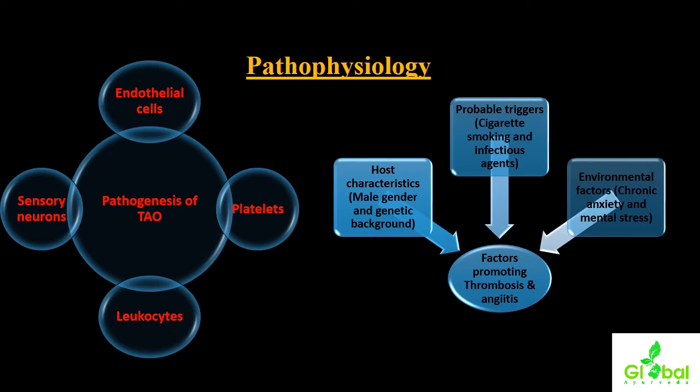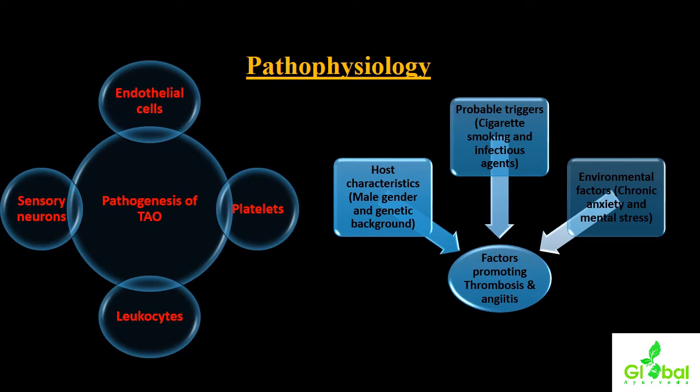So, the influence of host characteristics such as male gender and genetic background, what the role of the genetic background of the patient is, along with a predilection towards male gender, and probable triggering factors such as cigarette smoking and the role of infectious agents, and how they influence the promotion of the condition called thromboangiitis obliterans.